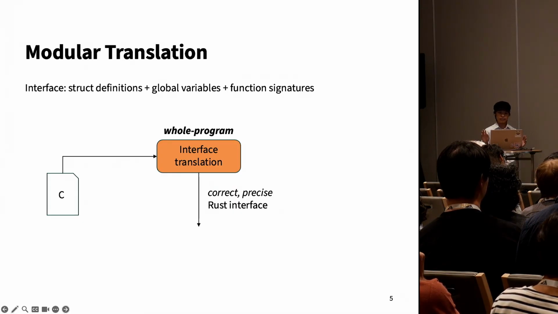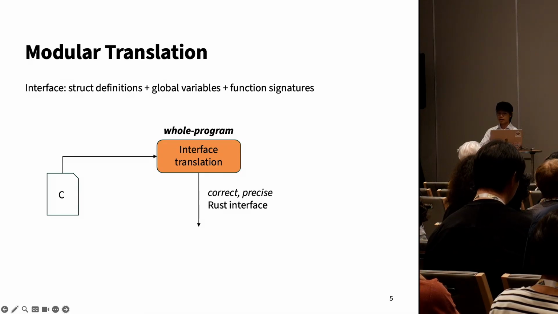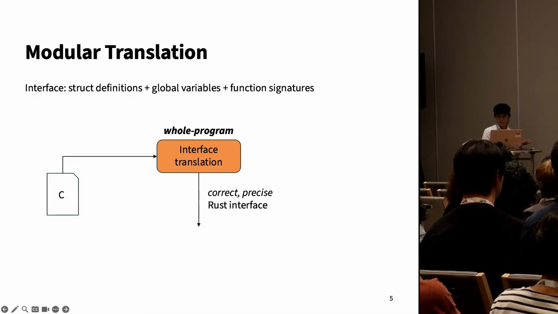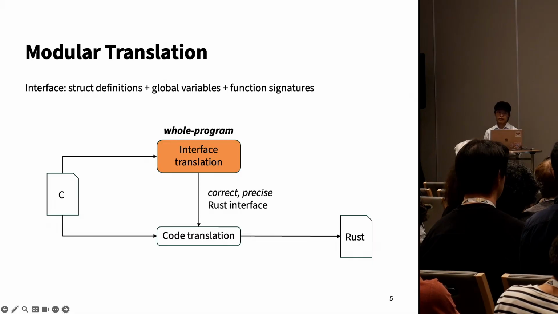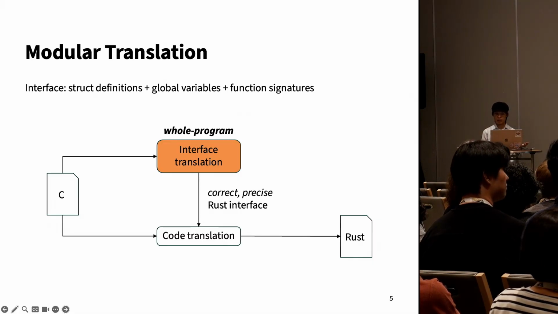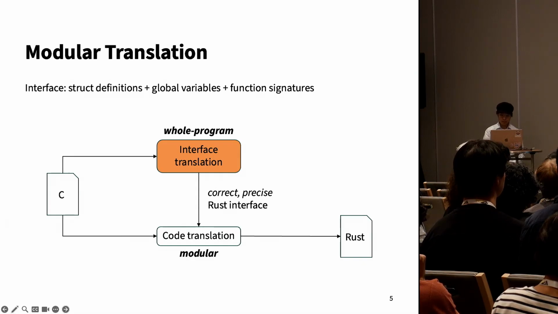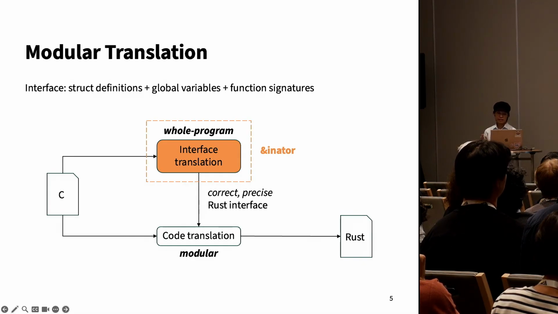Determining a correct and precise Rust interface requires whole program reasoning in order to satisfy the ownership and borrowing rules. Then, once we have figured out a correct and precise safe Rust interface, we can translate all of the function bodies one by one, modularly. Refinator is this first step, this whole program reasoning interface translation step.